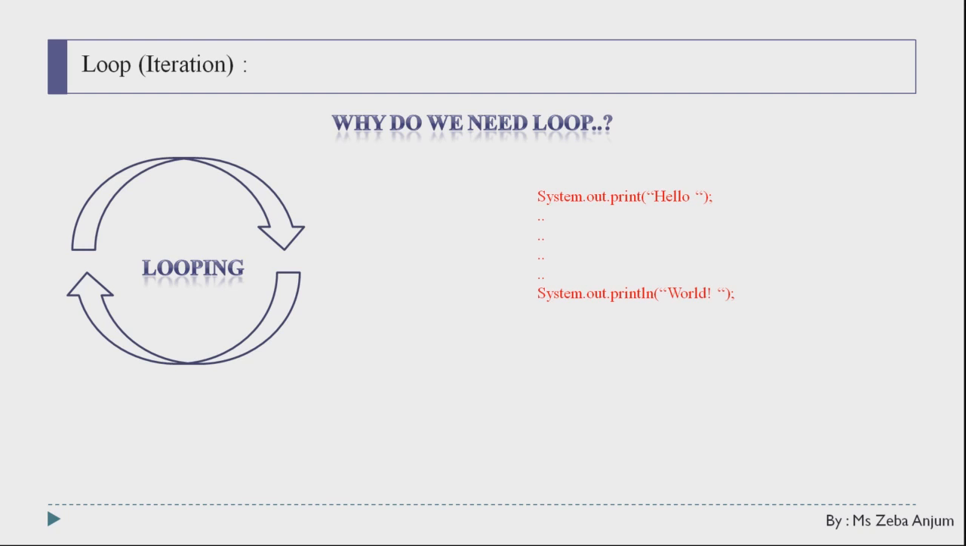Now let us take an example where we have these lines of code: System.out.println hello, then some lines of code, and then world. Now let us assume that I told you to print hello world like this 10 times, or you can say 100 times. Then what are you supposed to do? You would have to write all these lines again and again. If I tell you to write it 5 times, you will be writing all this bunch of code 5 times, but that should not be done. Your program should have far fewer lines. That should not be a bigger one.